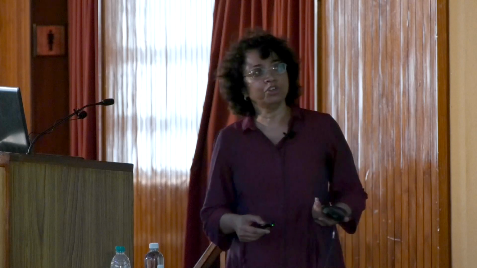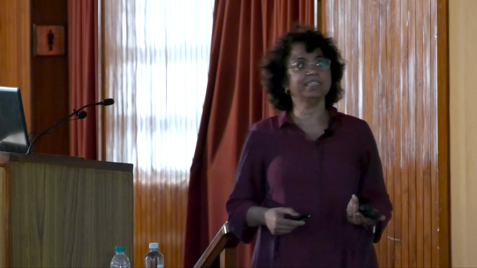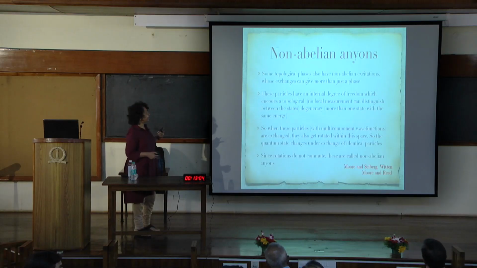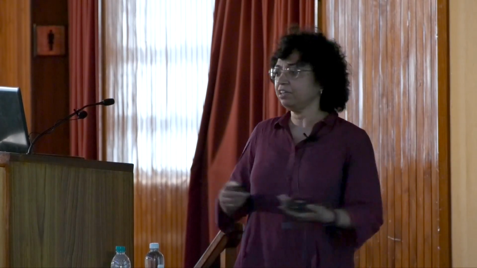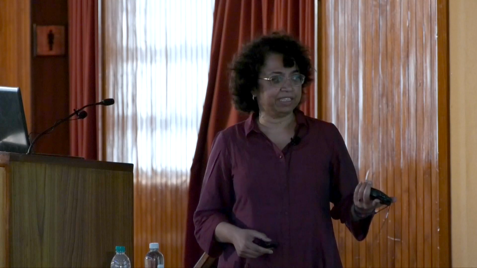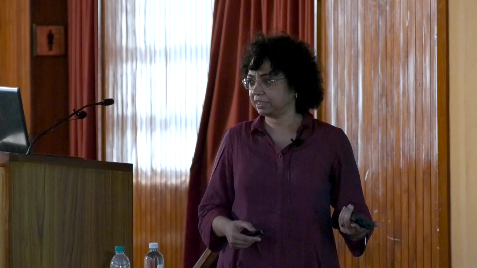Some topological phases also have non-abelian excitations, whose exchanges can give more than just a phase. These particles have an internal degree of freedom which includes what is called a topological degeneracy. It's topological because no local measurement can distinguish between the states. Degeneracy, of course, means that you have many states with the same energy. So when these particles, which have multi-component wave functions because you are in a degenerate space, get exchanged, they also get rotated within this space. So the quantum state can actually change under an exchange of identical particles.